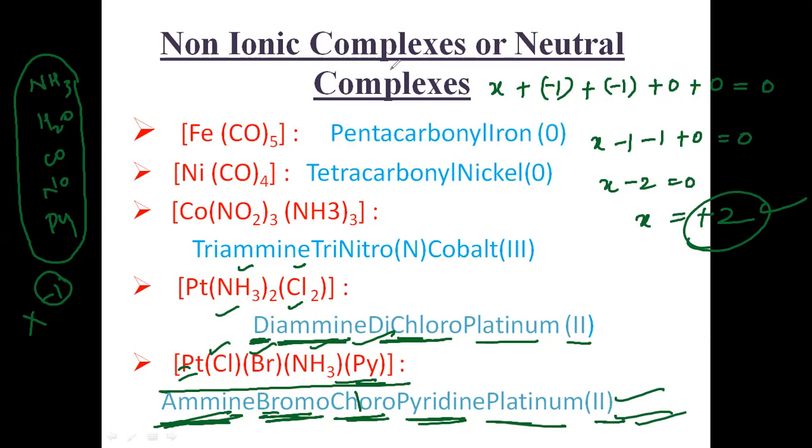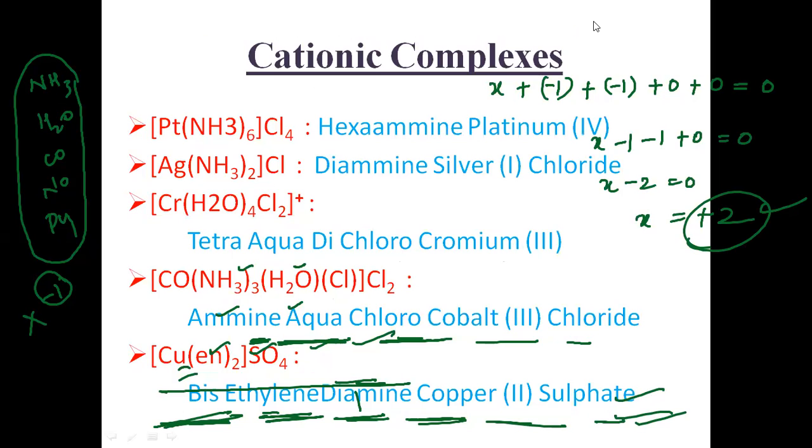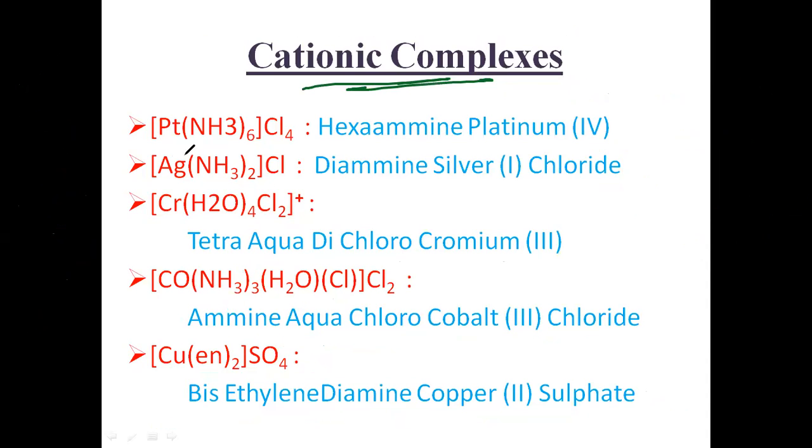Now let us see the nomenclature for the cationic complexes. These are the cationic complexes. Observe here, first of all, these are all ionic complexes. If they are ionic complexes, you do not need to write in a single word. You can give a space, because they are ionic complexes. First of all, you need to understand that they are cationic complexes.